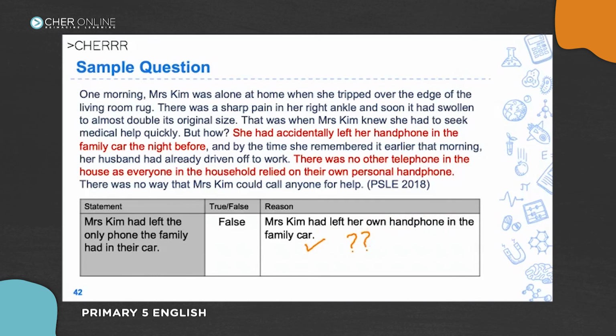I cannot guarantee. It really depends on the PSLE markers, what they have decided. Usually, if the markers see that almost 90% of students have given this answer, and nobody has given the best possible answer, then they will try and be a little bit more lenient. Okay, so that's how it works. So we always want to make sure we have the best answer so that we are confident we will definitely get the mark.